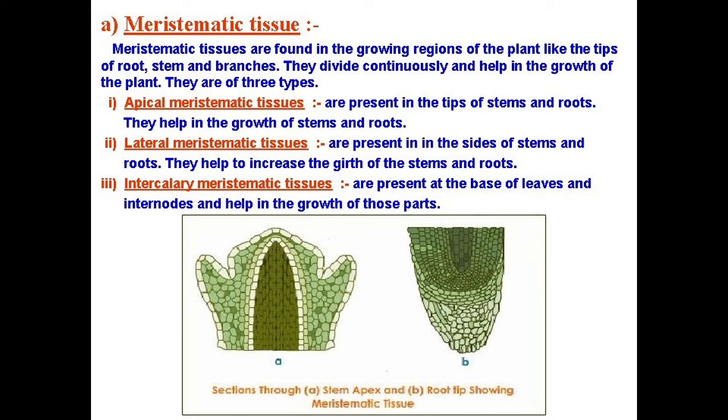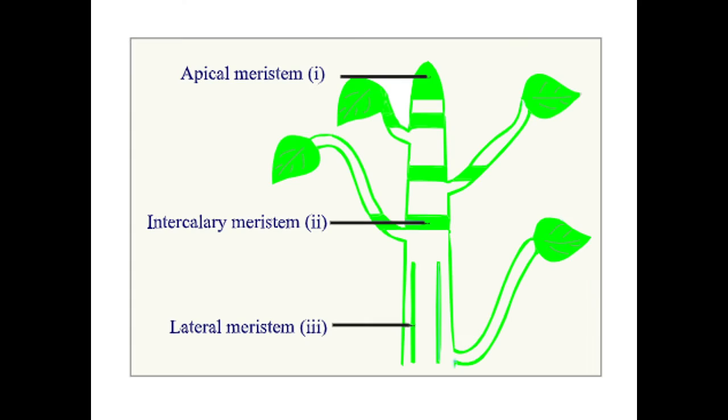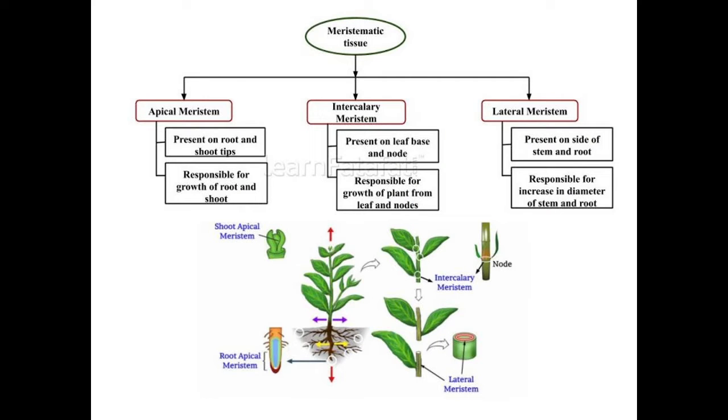Clear about the meristematic tissues? That is very simple. Only three types are present in the meristematic tissues, that are apical, lateral and intercalary. Maybe from the word also you can easily understand. Clear? So see the apical meristematic tissues, intercalary and the lateral. You should know the position where these kinds of tissues are present. I have given a short note on meristematic tissues, their types, where they are present and their function. So I hope that you have cleared about the meristematic tissues.